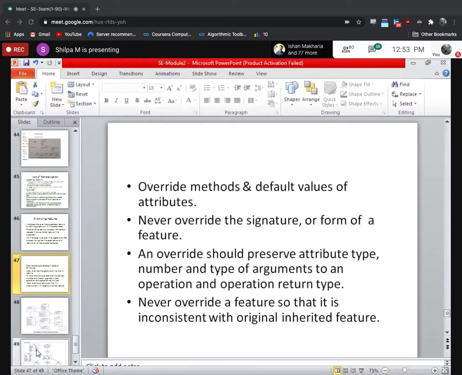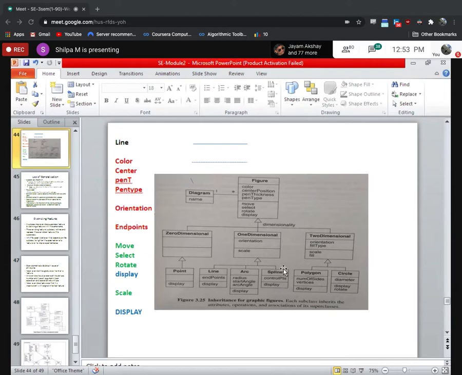Actually, it is very easy. What is difficult is coming up with diagrams like this: identifying classes, objects, attributes, endpoints, the association, inheritance. Identifying them is difficult. Coming up with diagrams like this is difficult. But once you have these diagrams or this design, you can implement it without any difficulty. Any doubts here?